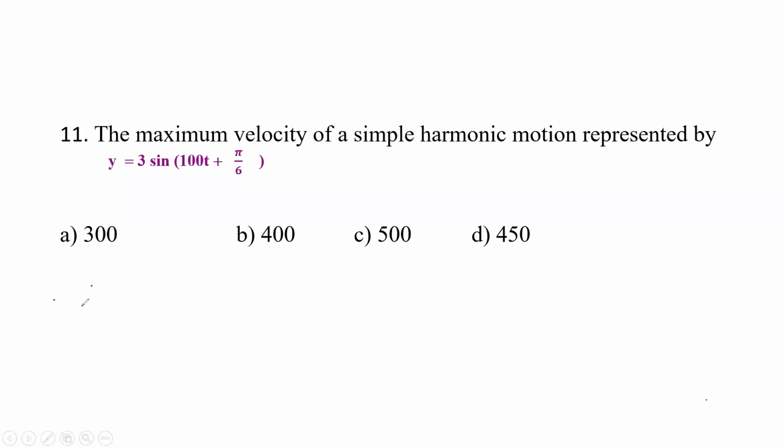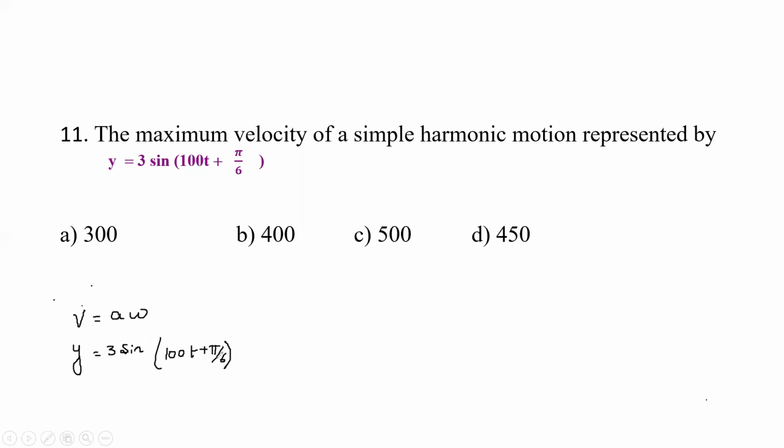See here, it is given by V equals A into omega. What is the given equation? Given equation is y equals 3 sin of 100 t plus pi divided by 6. So by this equation, we can calculate the value of A and omega, right?